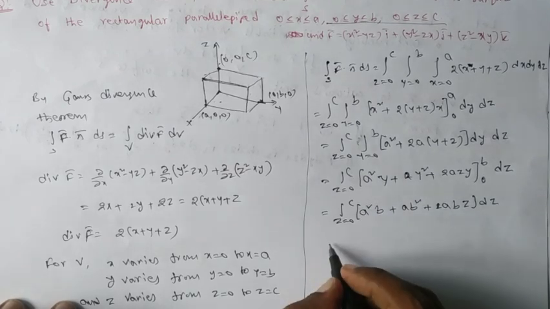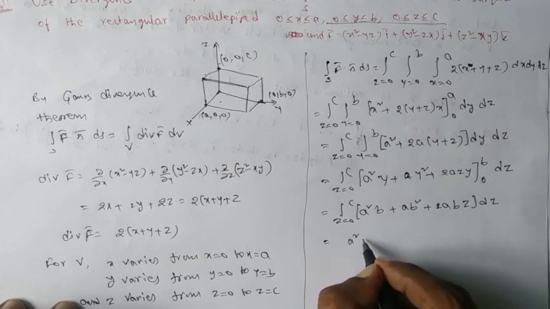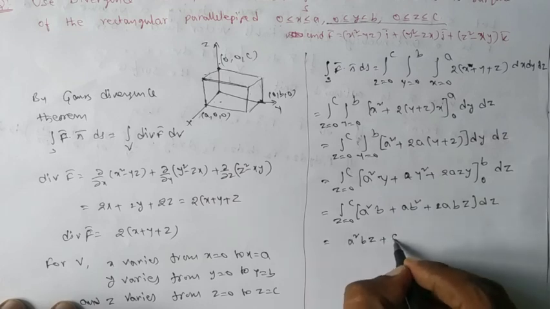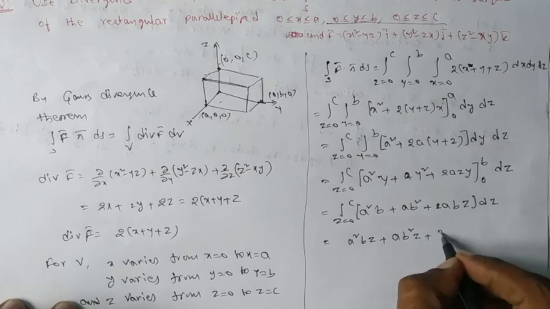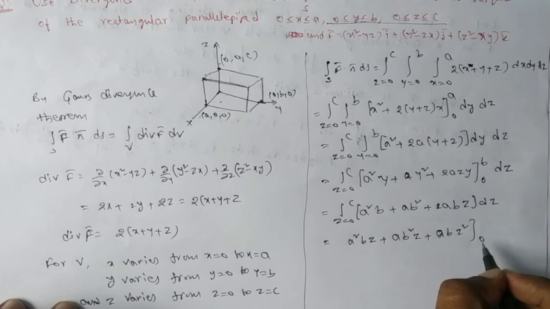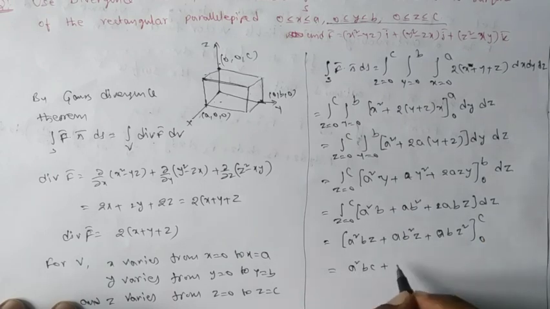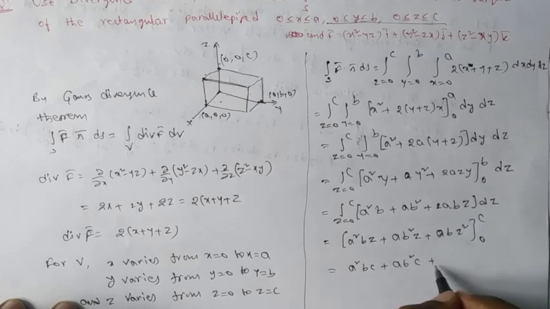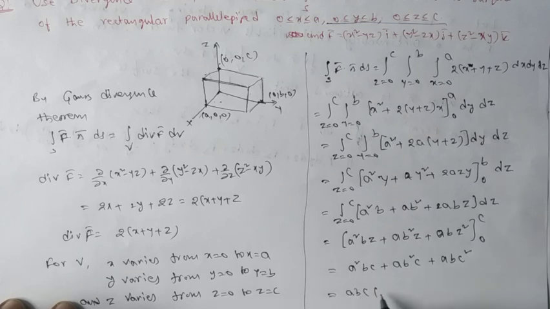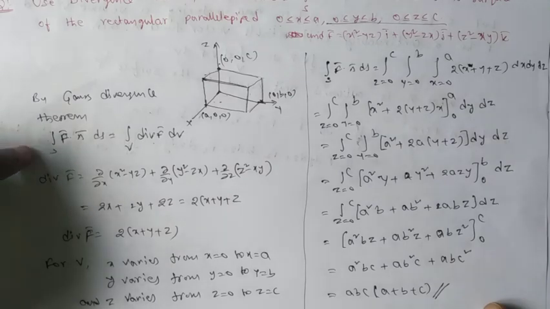We can have it like this. And finally evaluate this integration. We have a square b into z plus ab square into z plus 2ab into z. For that it is ab into z square over the limits 0 to c. After evaluating, it is a square bc plus ab square c plus abc square, or else we can write it as abc into (a plus b plus c). This is the value of the surface integral.